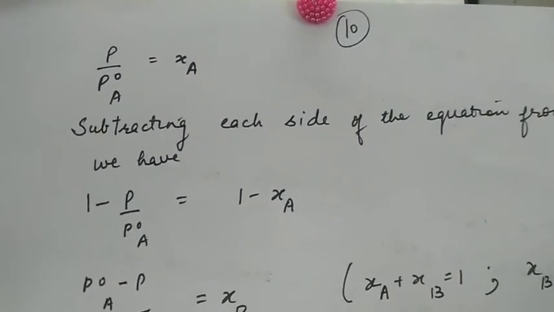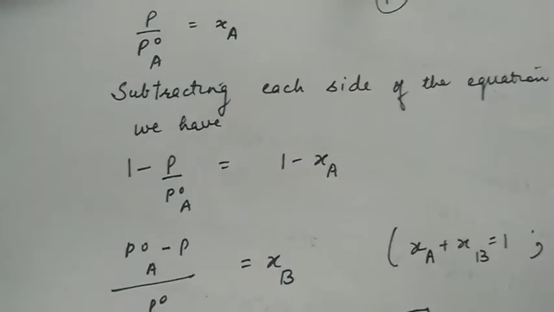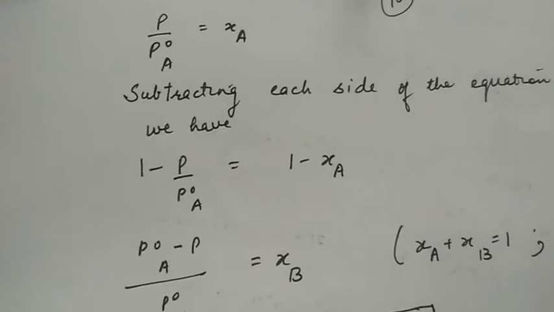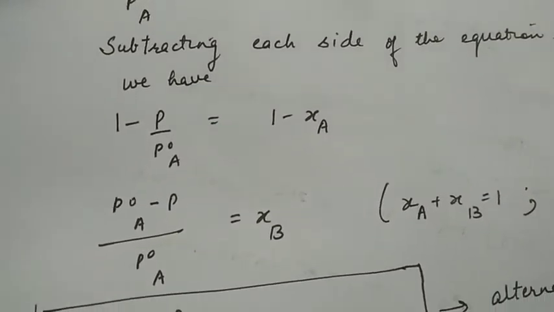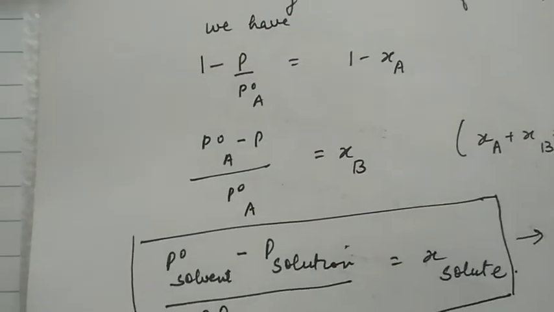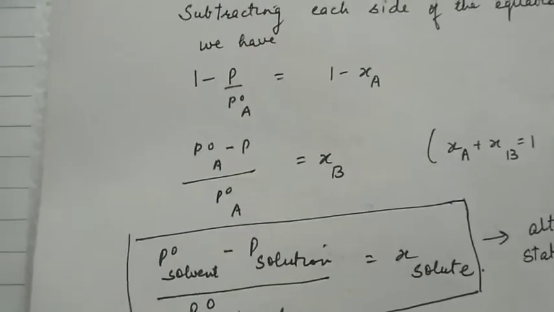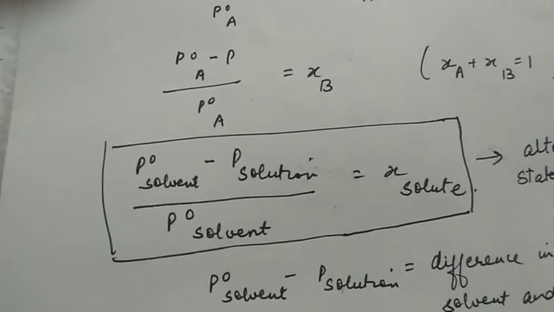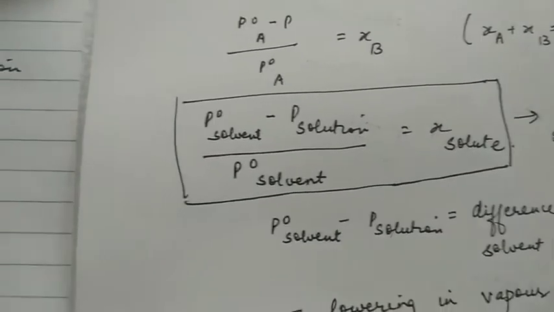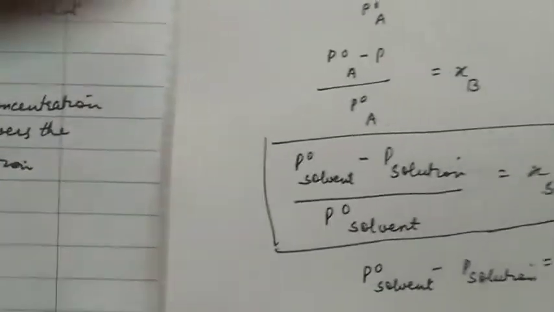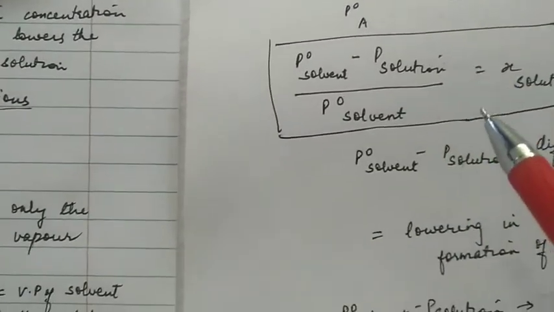Subtracting each side of the equation from 1, we have 1 minus P upon P naught A is equal to 1 minus XA. But 1 minus XA is equal to XB, and simplifying this we get P naught A minus P upon P naught A is equal to XB. P naught A is the vapor pressure of pure solvent, P is the vapor pressure of solution.